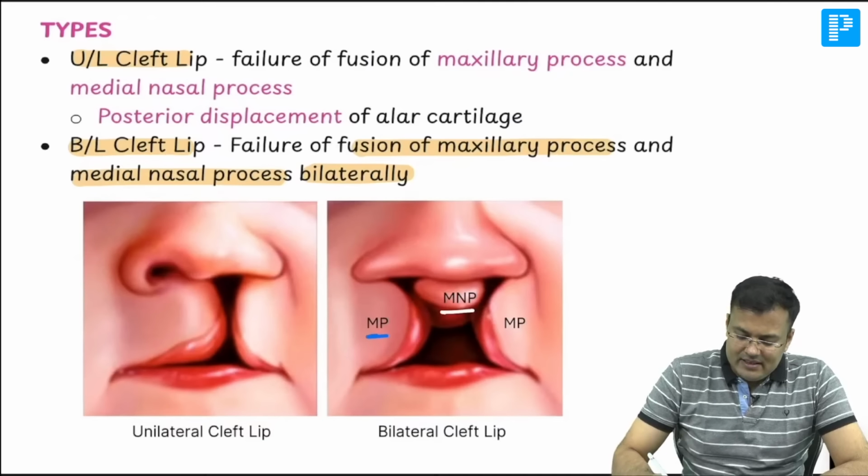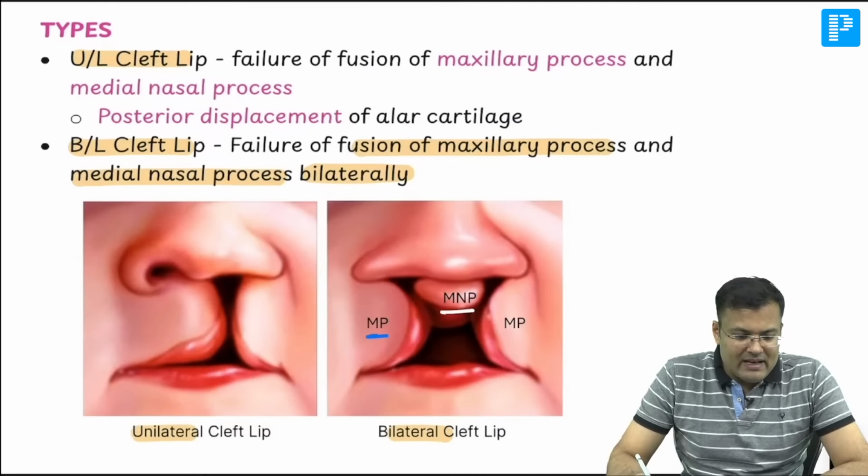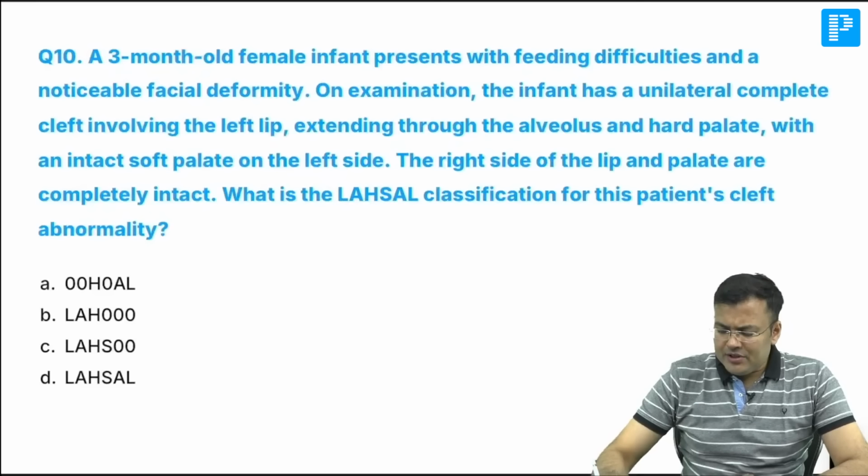So you can see this is unilateral cleft lip and this one is bilateral cleft lip. Clear? Now see the next question.